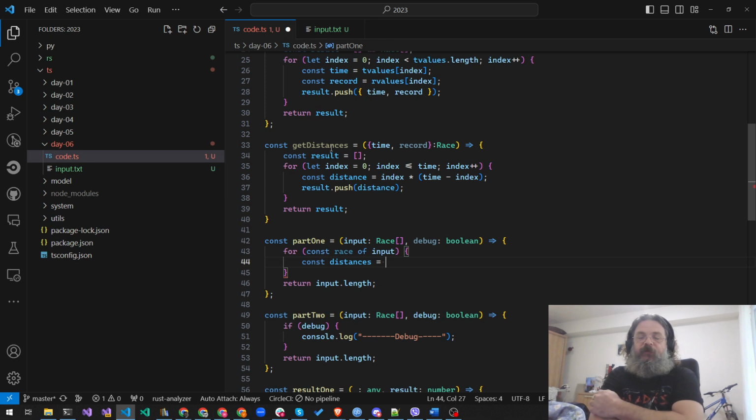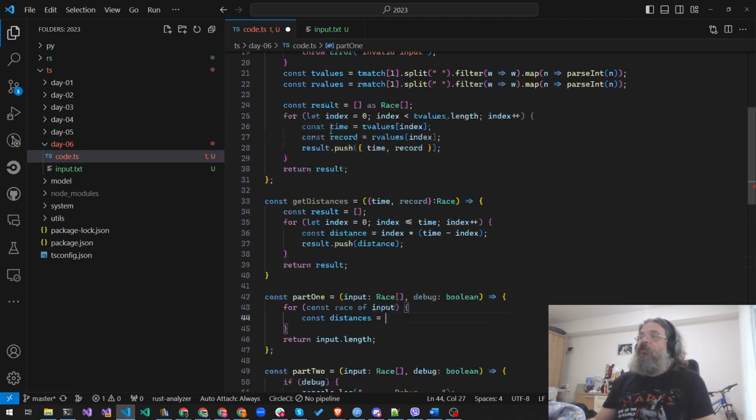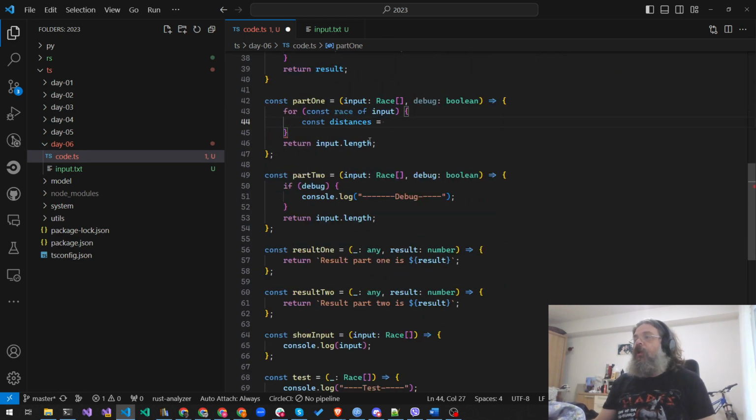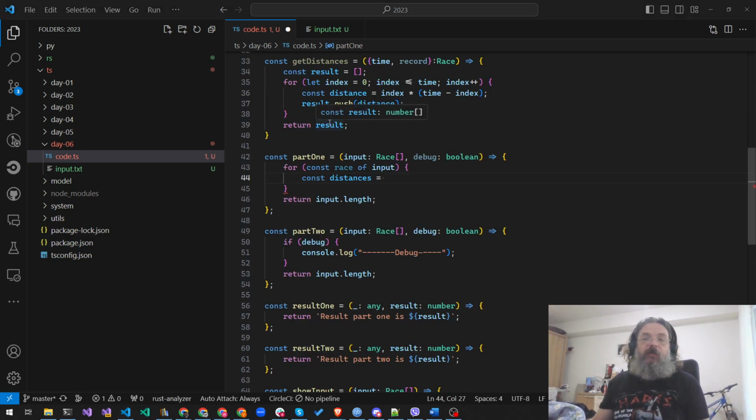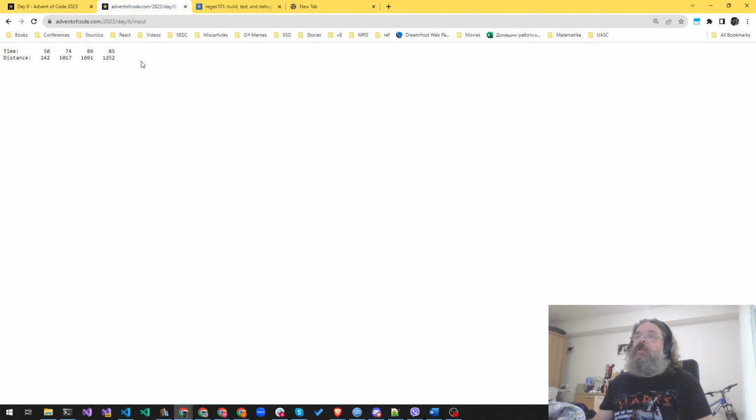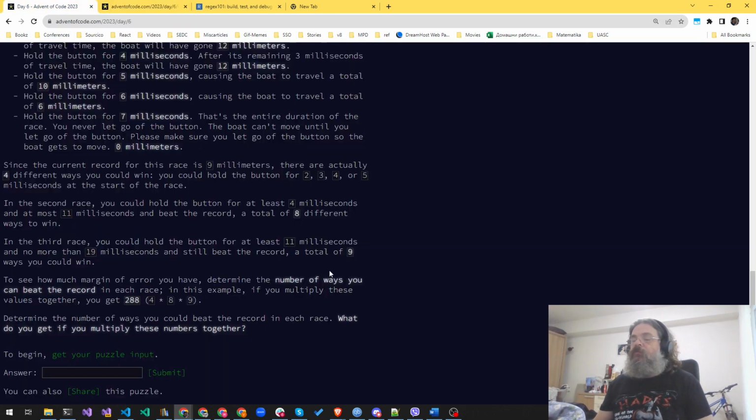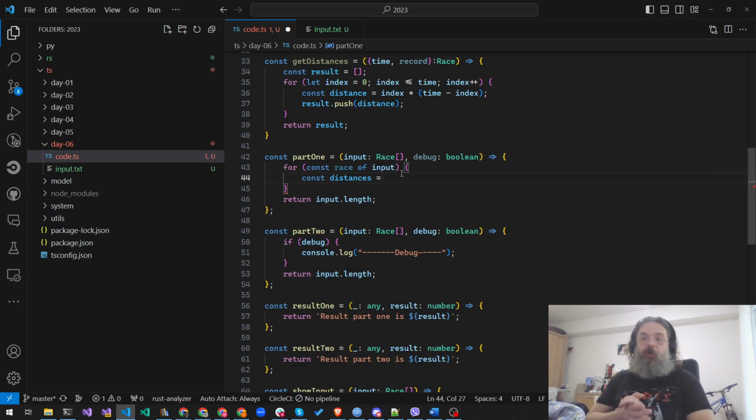I have a definite feeling that since this is basically a square equation, we can solve it, we can optimize it, we can analytically get the values, but this works if the highest number is 30. And even in the big input, from what I've seen, the highest number is 86. Works. So we're going to brute force it using for loops and things. This kind of approach is usually referred to as for loop goes brrrr.